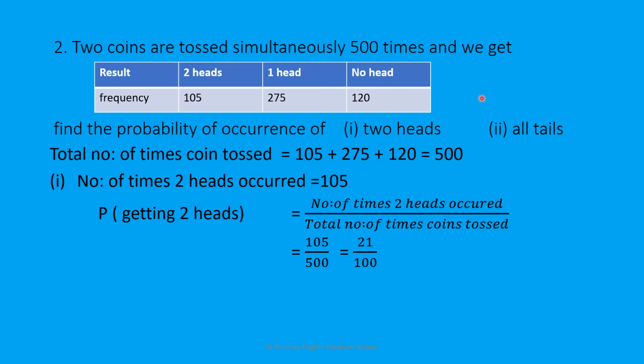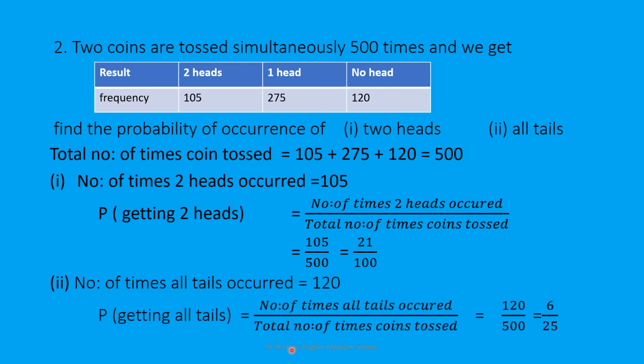Now question number 2 is all tails. All tails means no head. So the number of times all tails occurred is 120. Now we have to find the probability of getting all tails, that is number of times all tails occurred upon total number of times coin tossed, that is equal to 120 upon 500. By cancelling the common factor, you will get it as 6 upon 25. Moving to question number 3.